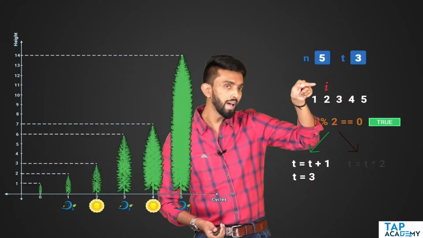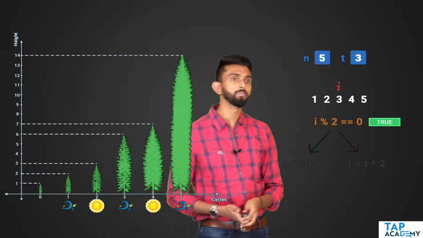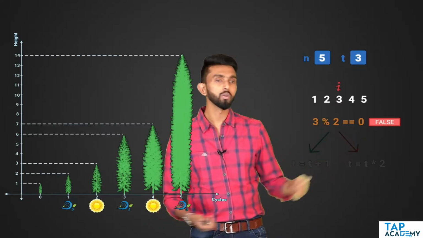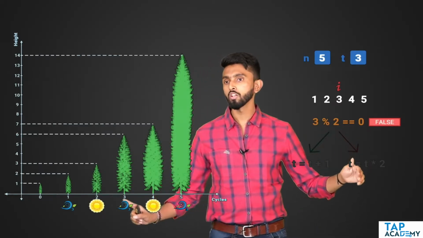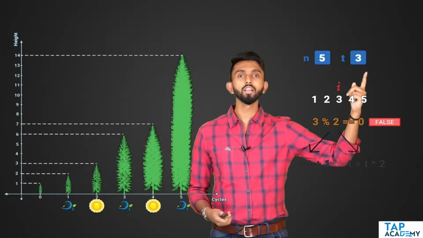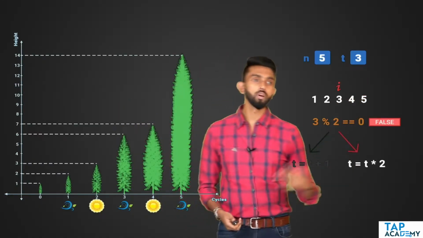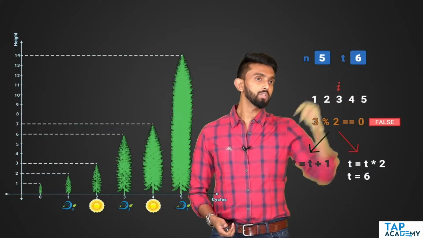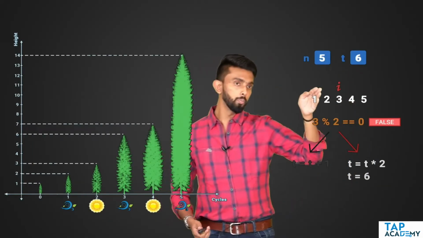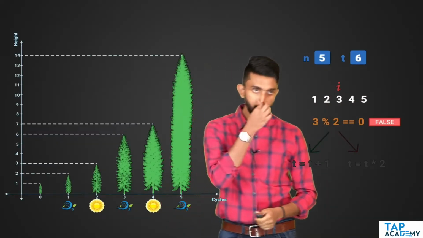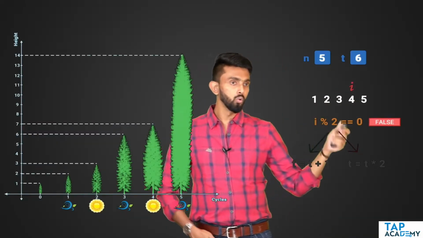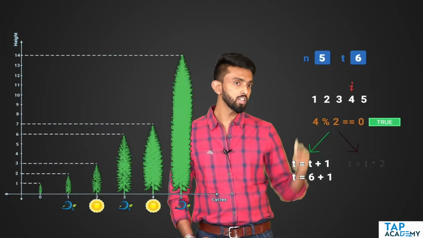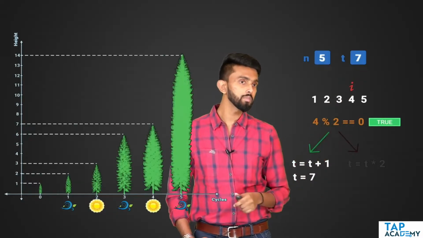You are within a loop, I plus plus, I will increase. 3 mod 2, is it equal to 0? Anyone with eyes knows it's false because it's an odd number. If it is odd number, you know you're in spring. If it is spring, please double the existing value of the tree. 3 into 2 is 6, give that to t, t becomes 6. Then you're within a loop, increment the value of I becomes 4. 4 mod 2 is obviously even number, so it is 0, so increase it by 1. Existing value is 6, 6 plus 1 is 7, t becomes 7.